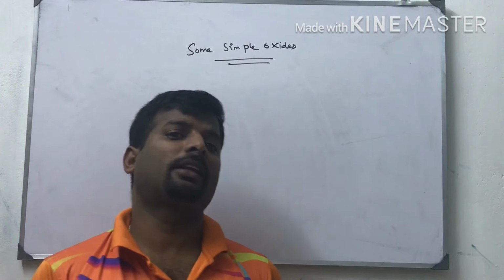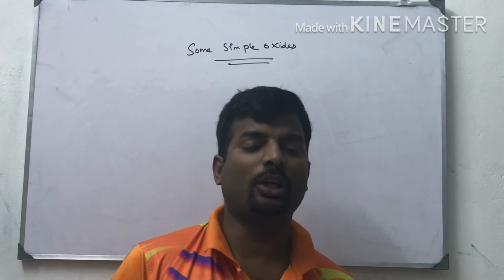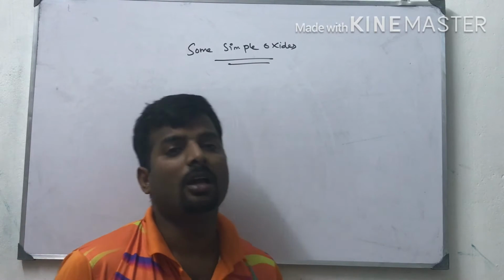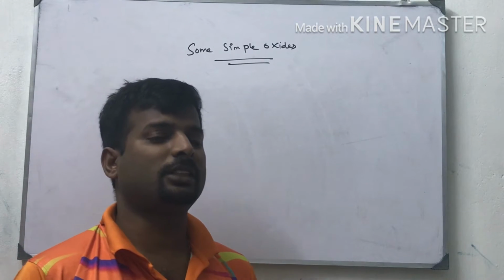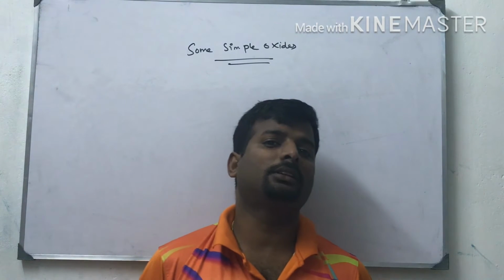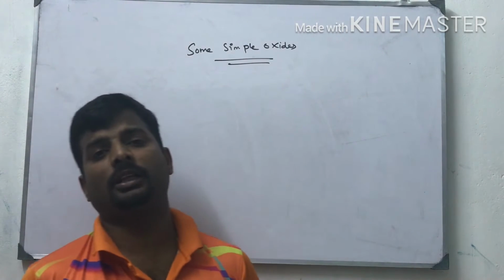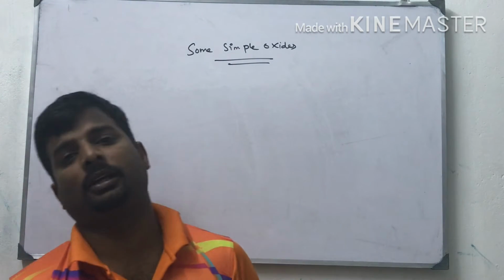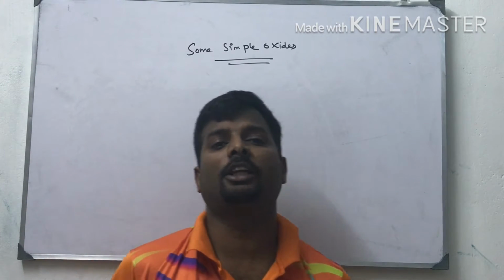Oxygen generally reacts with metals to give basic oxides. Oxygen generally reacts with non-metals to give acidic oxides. That in general we will see here. One more thing, oxygen has an oxidation state of minus 2 in these reactions, and oxygen reacts with other metals and non-metals in the form of ionic or covalent bonds. The bonding between oxygen and metal, or between oxygen and non-metal, may be ionic or covalent in nature.